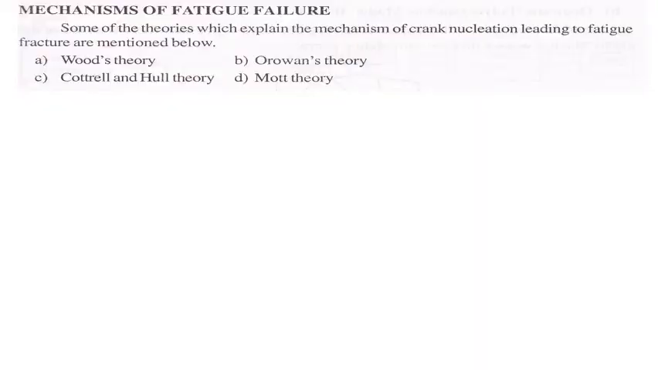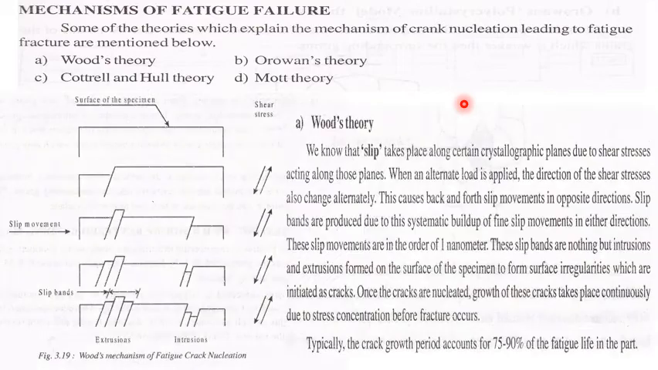Now, as I said, for the nucleation of cracks we have four theories: Wood's theory, Orowan's theory, Cottrell and Hull theory, and Mott theory. But here we are going to discuss two, that is Wood's and Orowan's. So how exactly can one understand how these cracks are going to appear? First is the generation, meaning how these cracks get nucleated